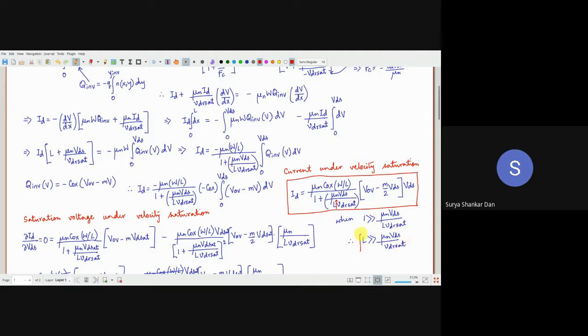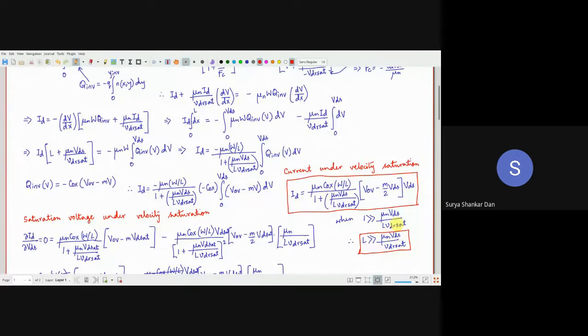This is your limit where you have to think about applying the long channel approximation. The long channel approximation is valid only for this particular situation. Everybody with me? Yeah.